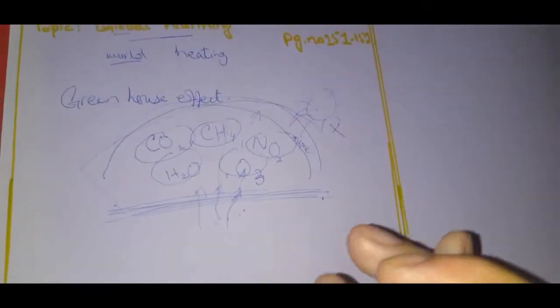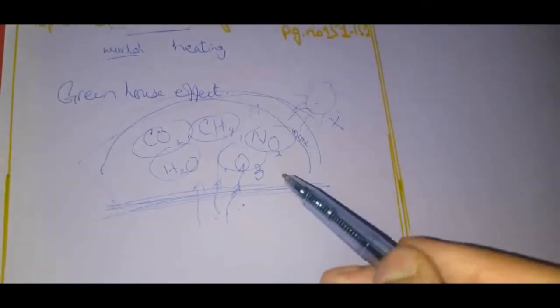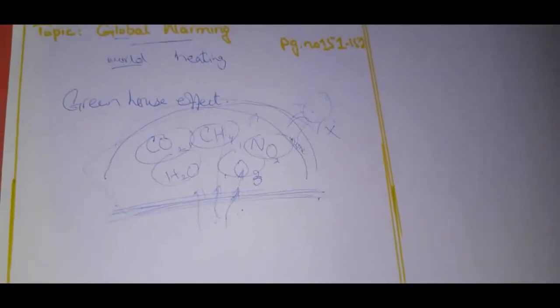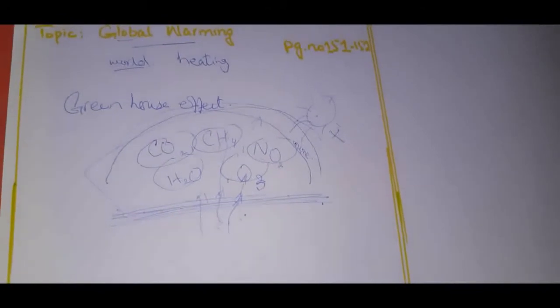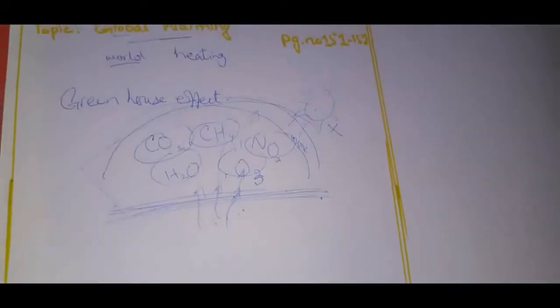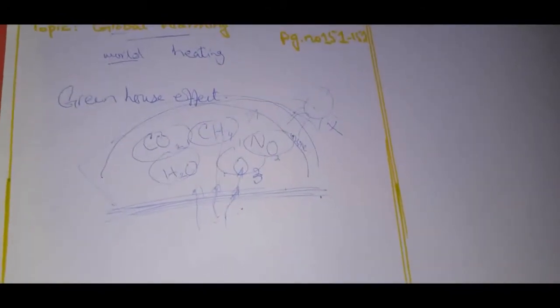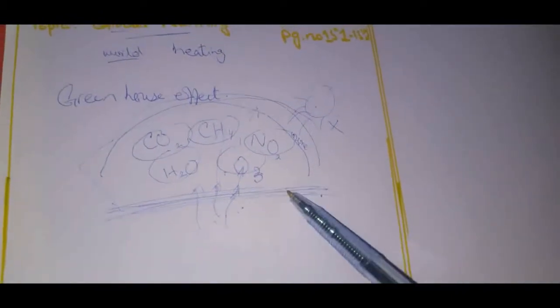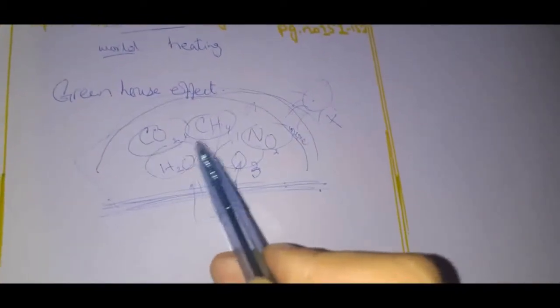And that is why we say that our Earth continuously heats up. Our atmosphere is heating up regularly, or the temperature is increasing day by day. So what is the reason for that? The reason for that is all these greenhouse gases.